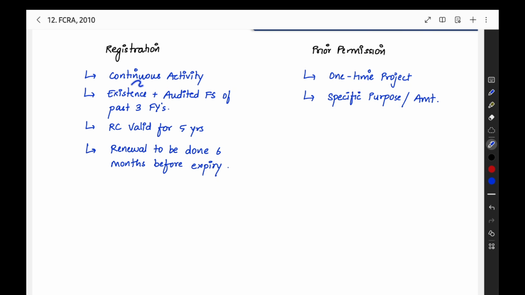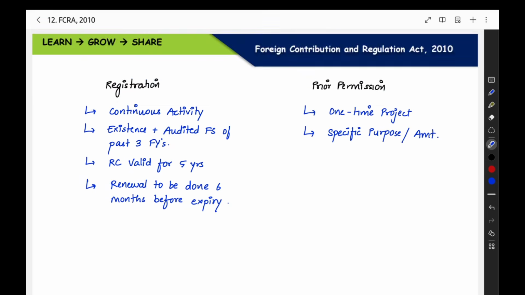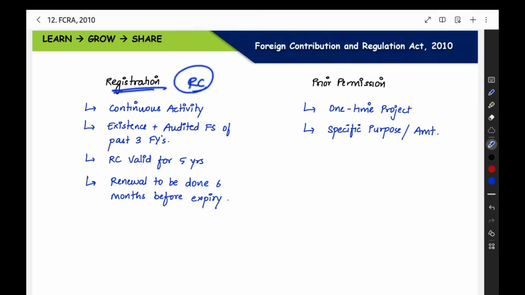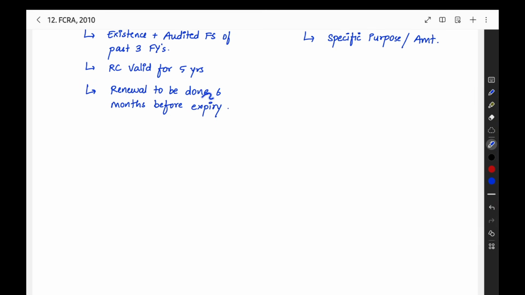Then registration you will get when you are doing continuous activity. For this registration you should have some eligibility. What is the eligibility? Your organization, the Section 8 company, HUF, or individual, should be in existence for at least 3 financial years. And for those 3 financial years, you should have the audited financial statements. Then the registration certificate you get, RC, will be valid for 5 years. Standard time, 5 years it will be valid. At the end of 5 years, you have to do the renewal, 6 months before the expiry.